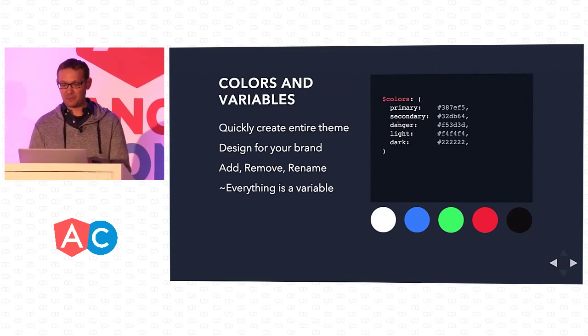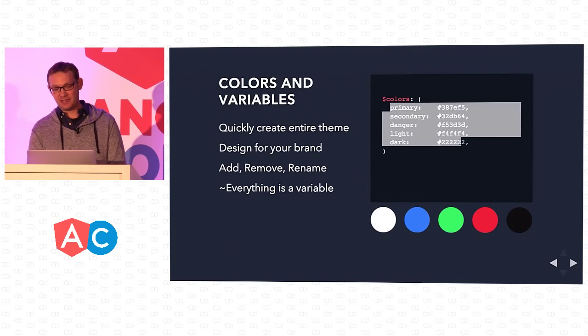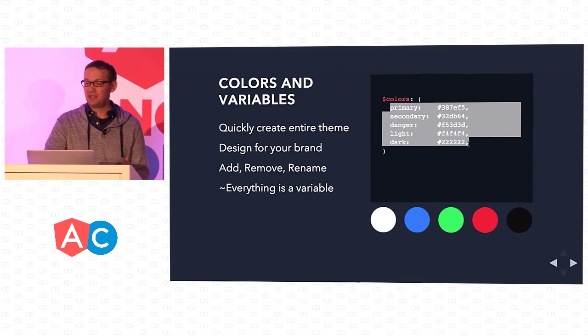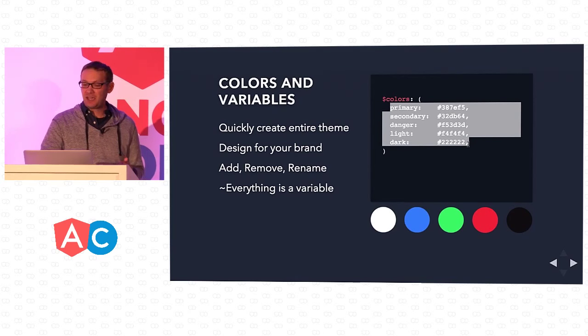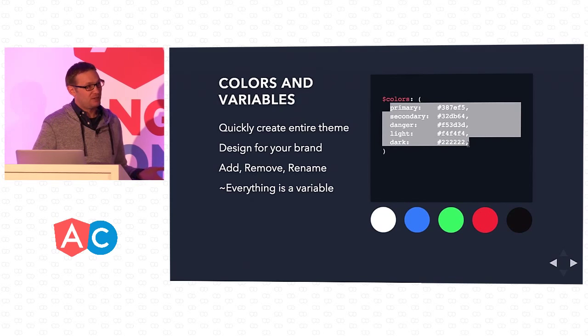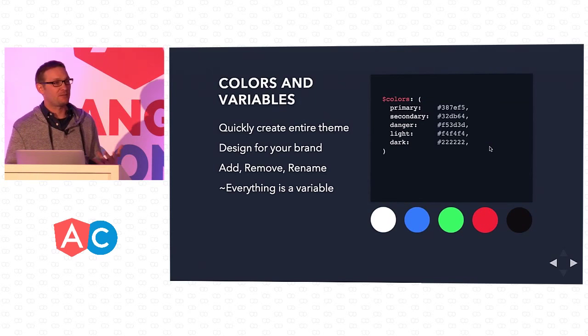So here in this example, there are 5 colors, which I decided to name primary, secondary, danger, light, and dark. Those are the names I came up with. These are the colors that I chose. And I chose, you know what, I want 5 colors instead of 9, or I could have 1. And all of that slims down your CSS, or only uses what you need. And again, you can create these colors to your brand, to your name.